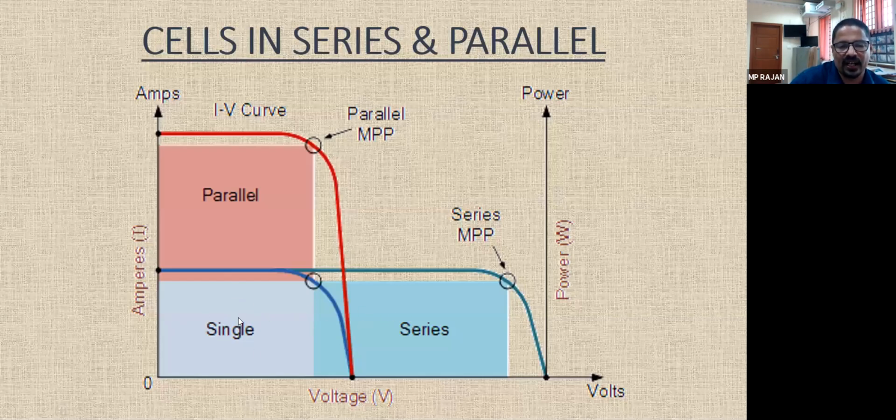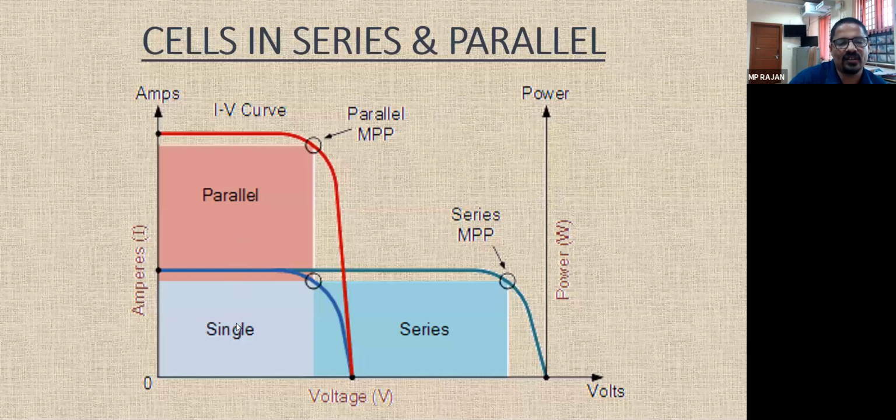When they are connected in series, you have the same current but double voltage. This cell has 0.5 volts, this cell also has 0.5. When both are in series, you get 1 volt, but the current remains the same. If you want more current with the same voltage, you can connect 2 cells in parallel.